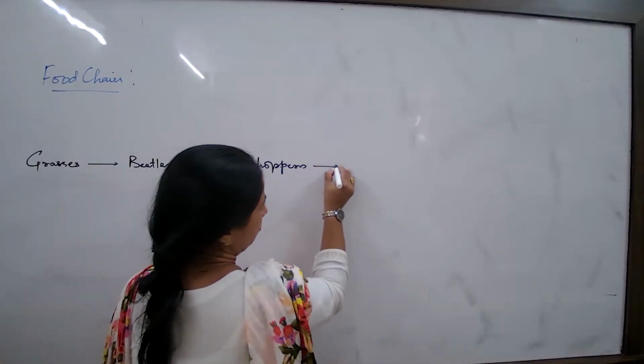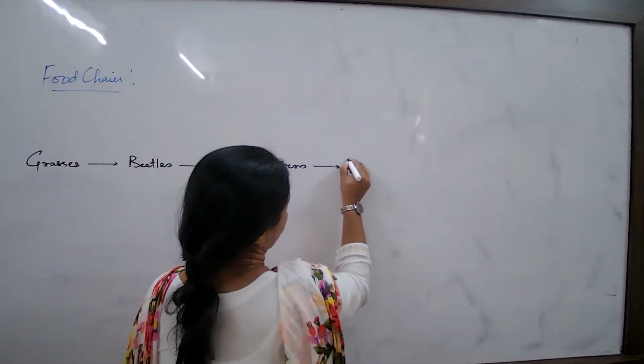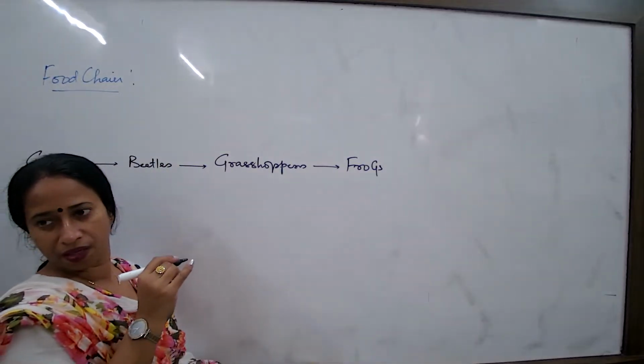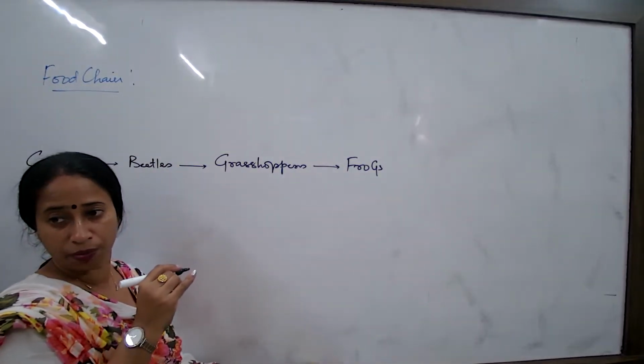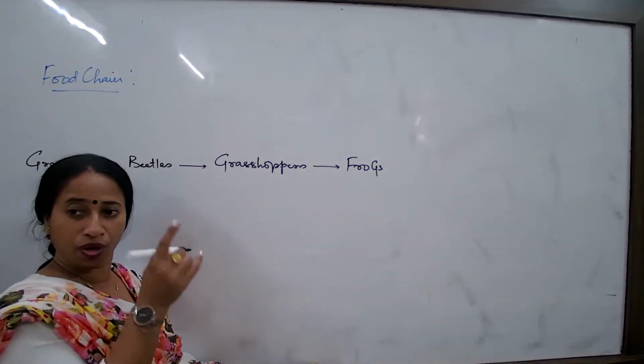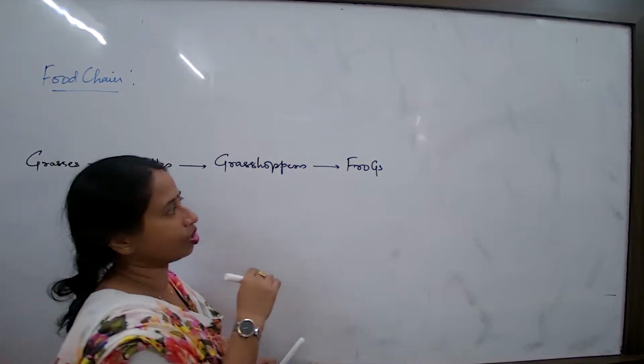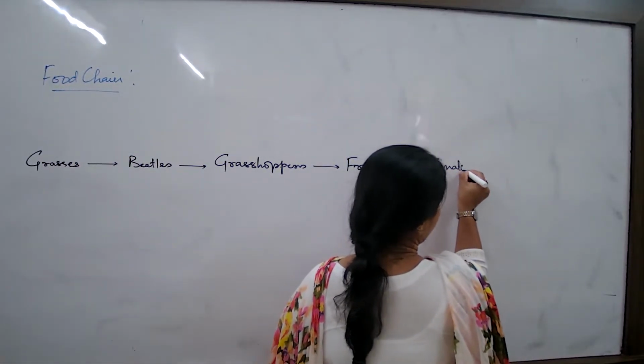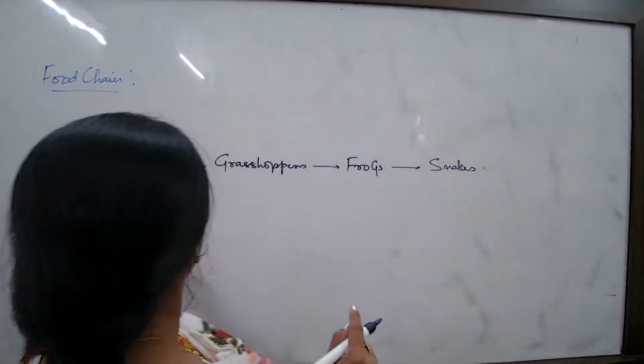Grasshoppers will be fed upon by snakes. Actually grasshoppers to snake won't be right, snake will not feed on grasshoppers. Snake will feed on bigger animals, frogs, and then snakes. So how many? 1, 2, 3, 4.